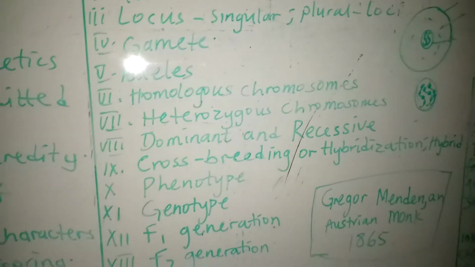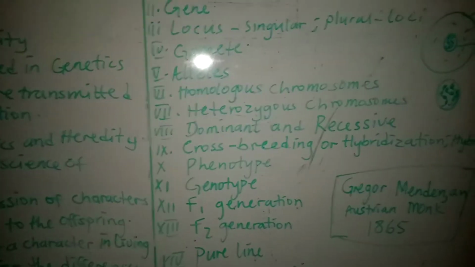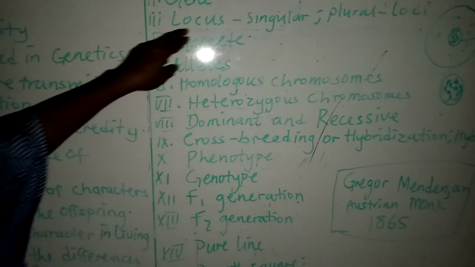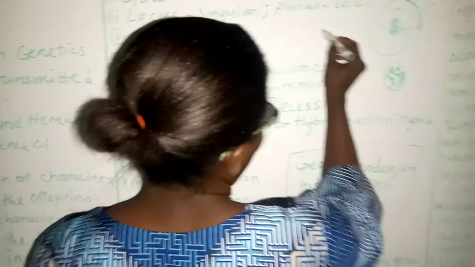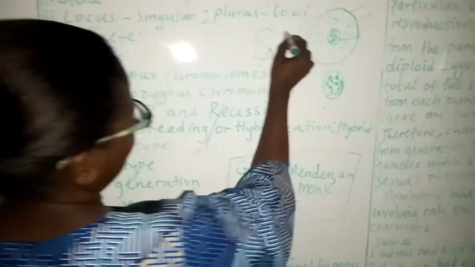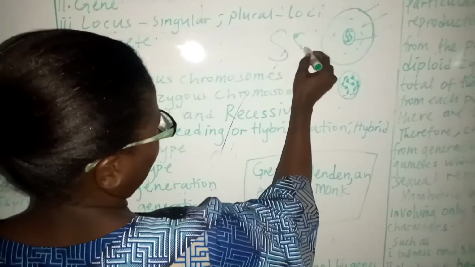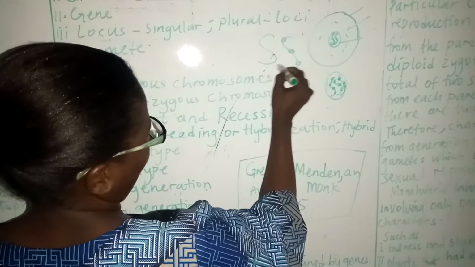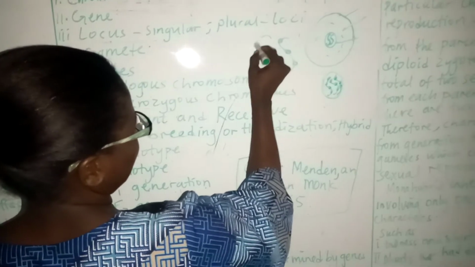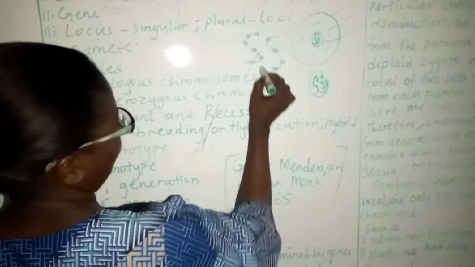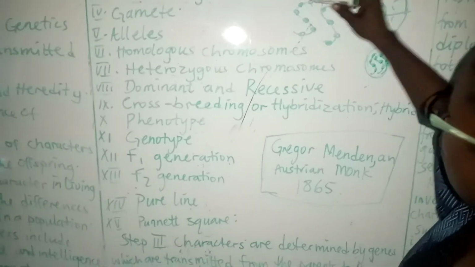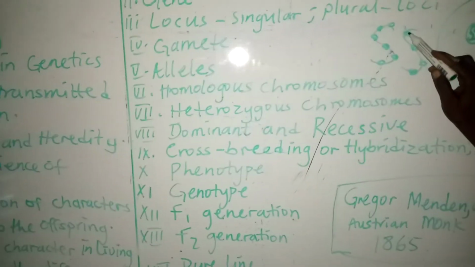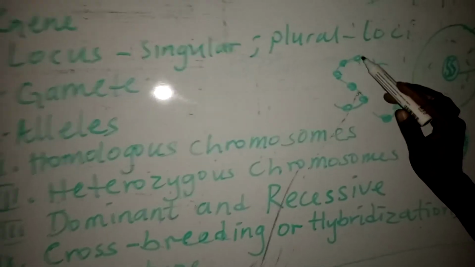The position where this gene is located is called the locus for singular, and loci for plural. If I bring out my chromosome inside this nucleus, this is a gene on the chromosome. I've told you that a gene is a unit of heredity. The position of this gene on the chromosome is what we call locus. If I refer to one, it is locus; if I refer to two, it's called loci.